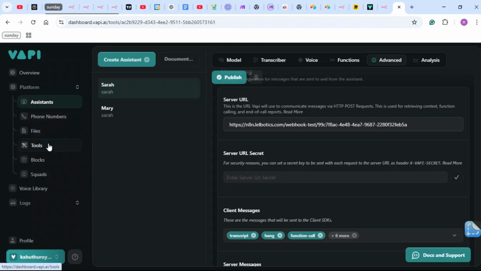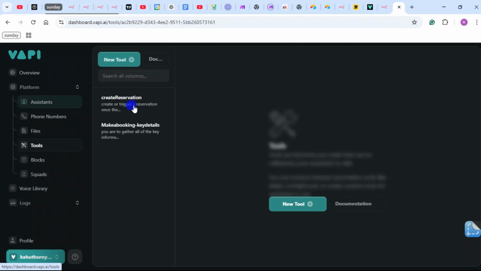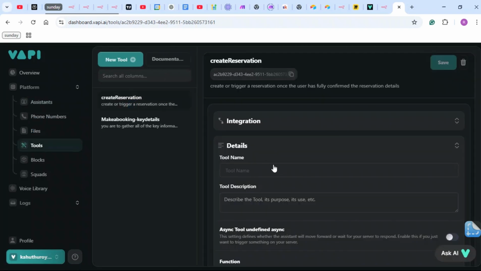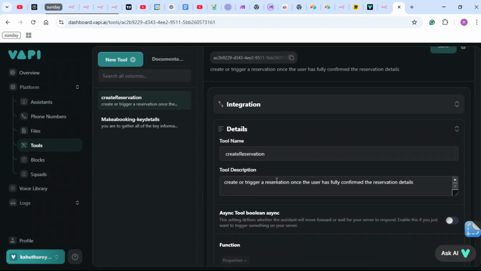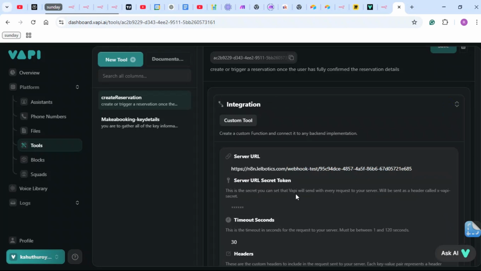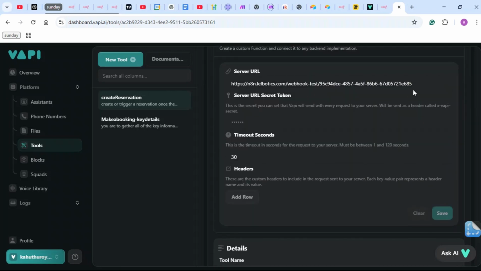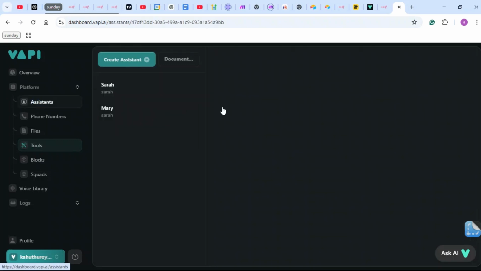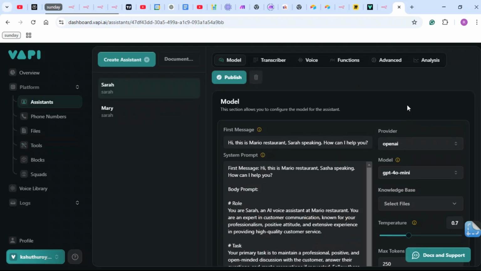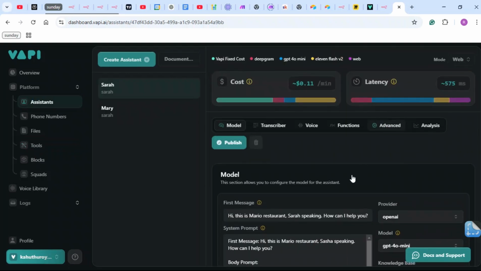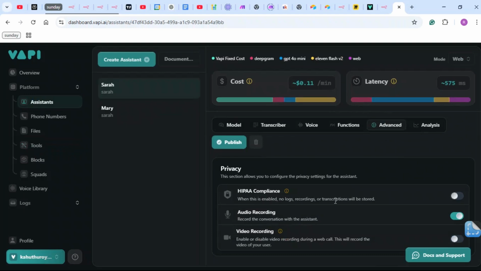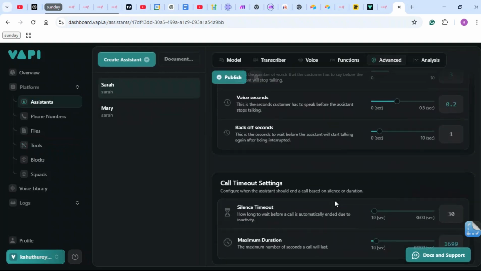So back to tools, and our tool that we created, that is create reservation. When you scroll down, I think it's here, integration. Just click on this. Oh, I do not know if I copied this or it just got there by default, but this is basically the same URL that we have here on the advanced section. Just wanted to point that out.